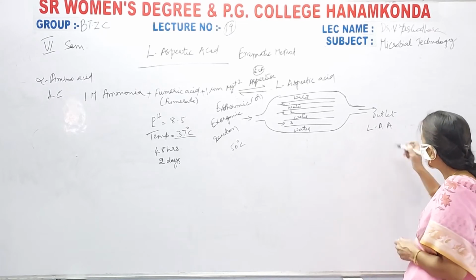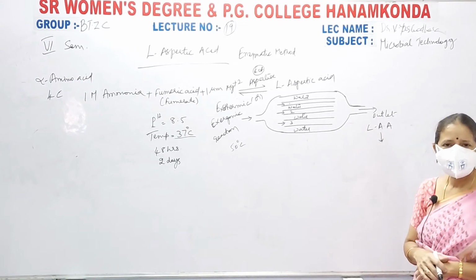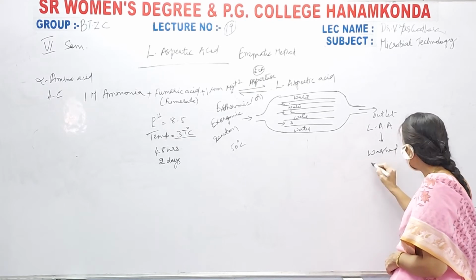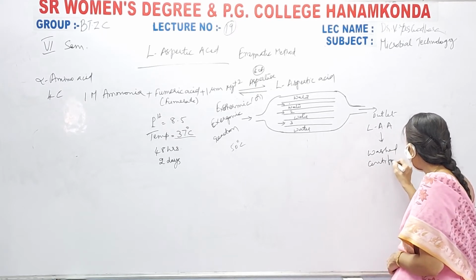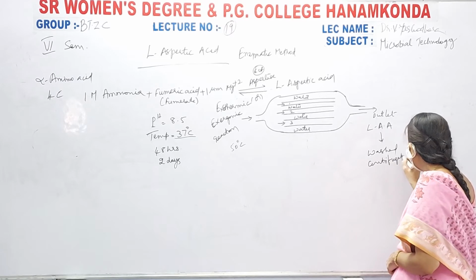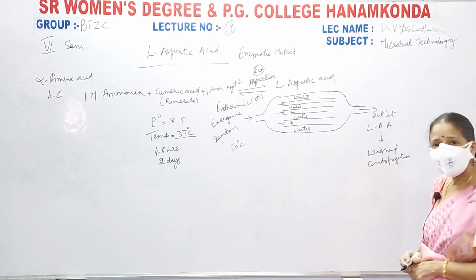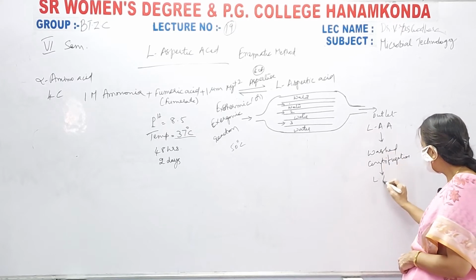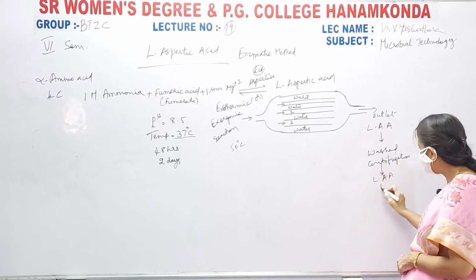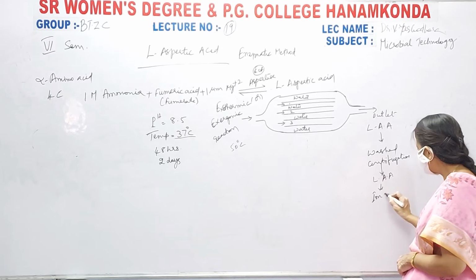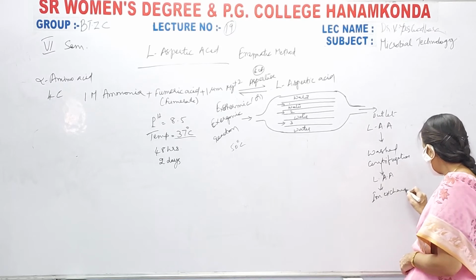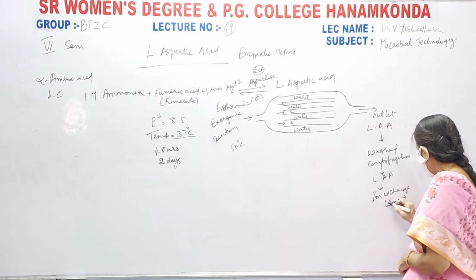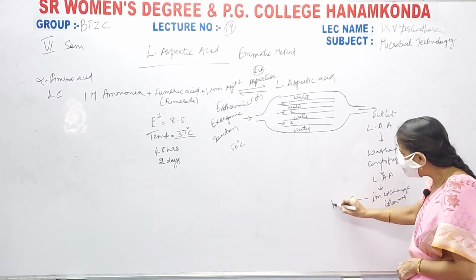Next, once L-aspartic acid is collected, it is washed. After washing, that is centrifugation, this L-aspartic acid is taken and loaded on ion exchange columns, so that it gets purified.